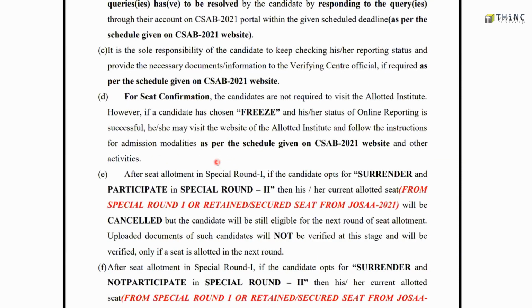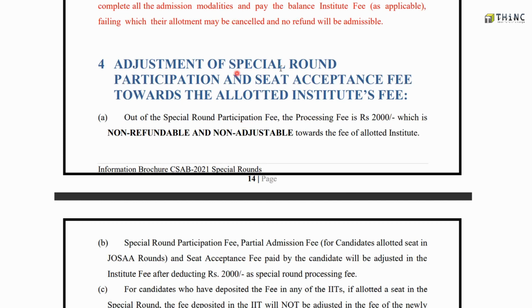Again, once the round 1 allotment has been completed, for the second round you also have to go through the entire process which you have already followed in round 1. Now comes the adjustment of special round participation and seat acceptance fee. The special round participation fee, partial admission fee, and seat acceptance fee paid by the candidate will be adjusted in the institute fee. But the 2,000 rupees special round processing fee will be compulsorily deducted from your fees.